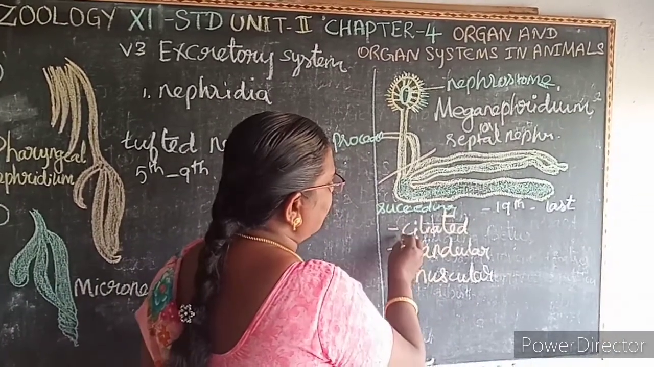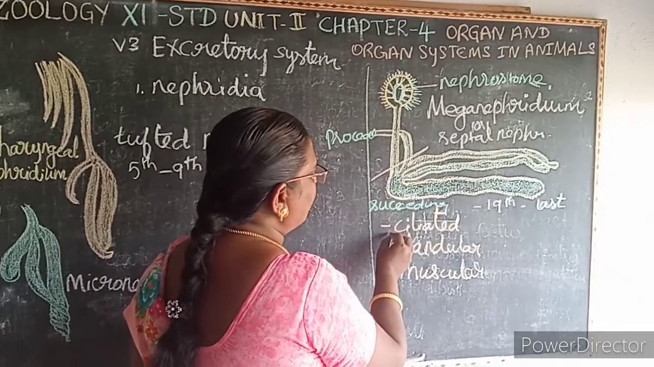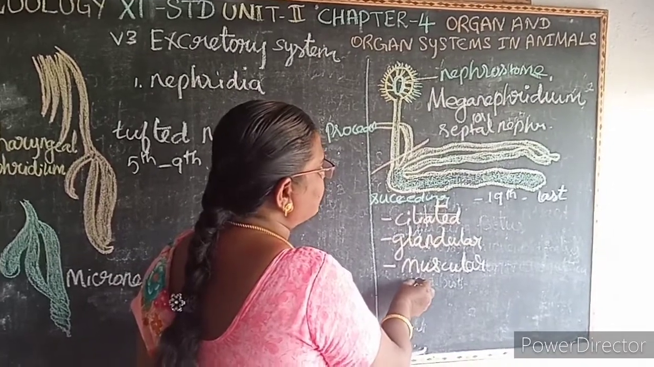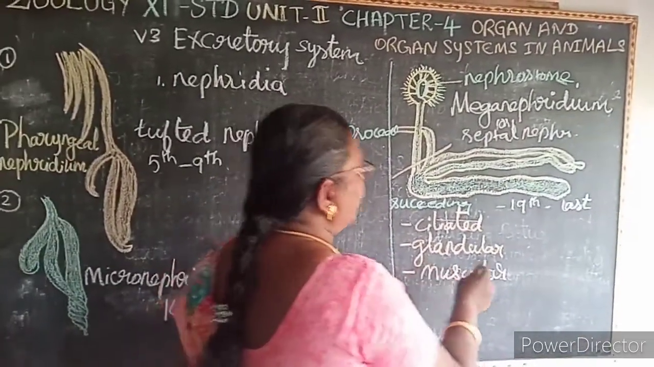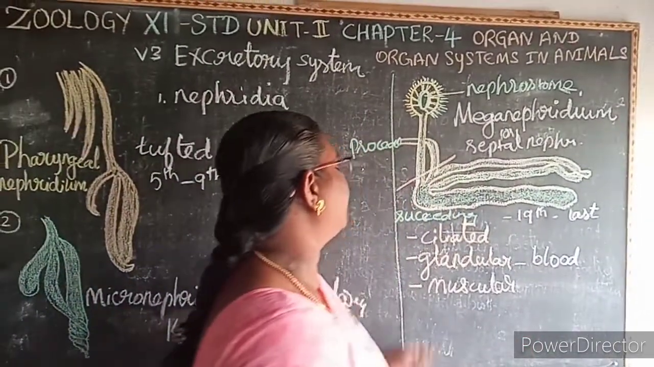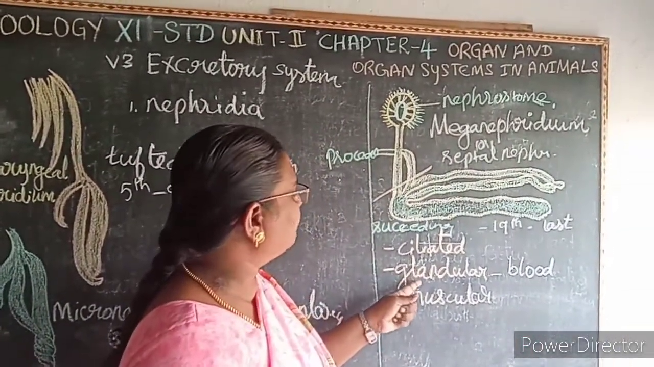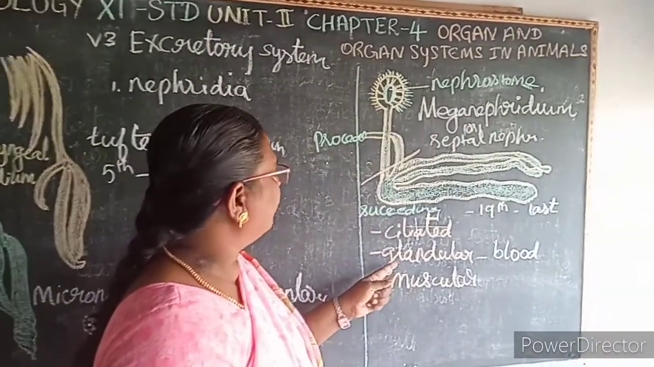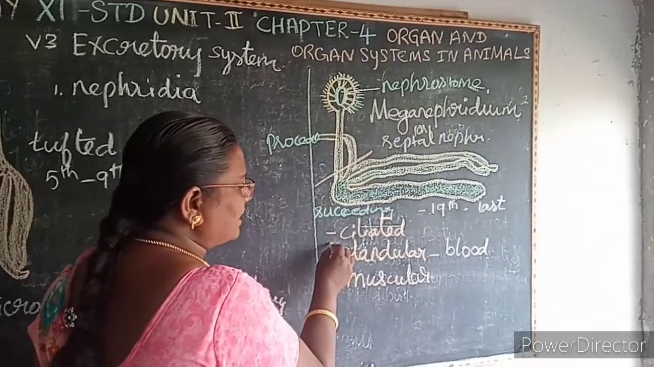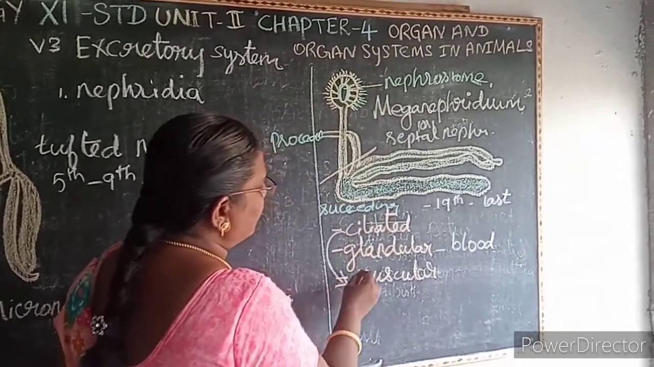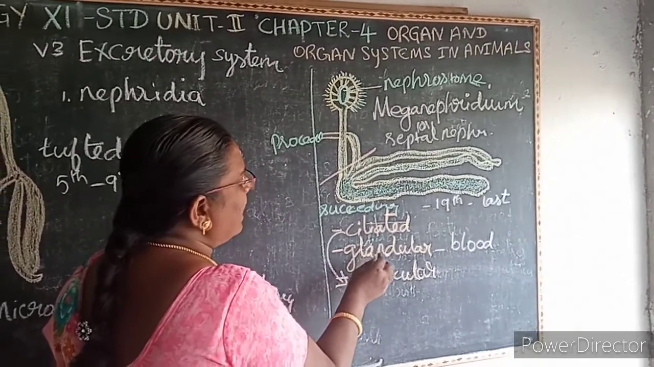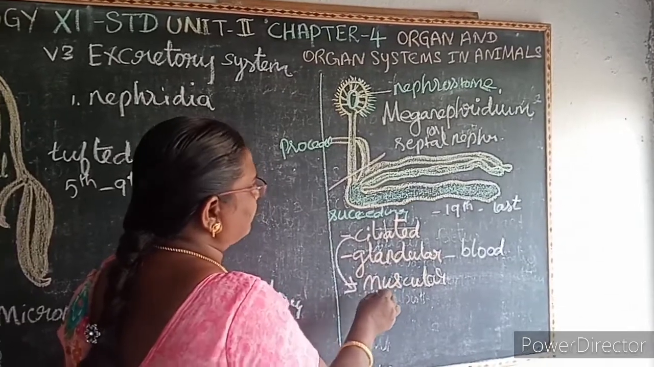The main function of the cilia is that it collects the waste from the body and pushes the waste into the muscular region. The glandular region extracts the waste from the blood and opens into the nephridia. So the ciliated region collects the waste from the body and pushes it into the muscular region, and the glandular region extracts the waste from the blood and opens into the nephridia.